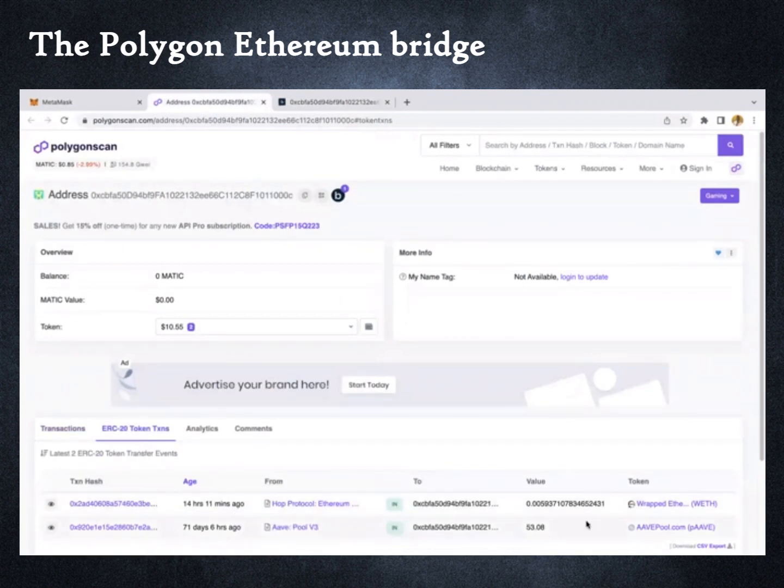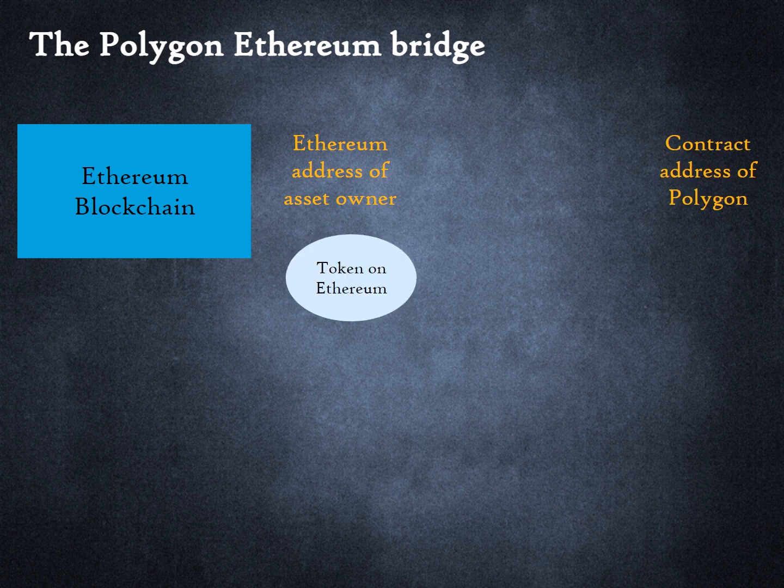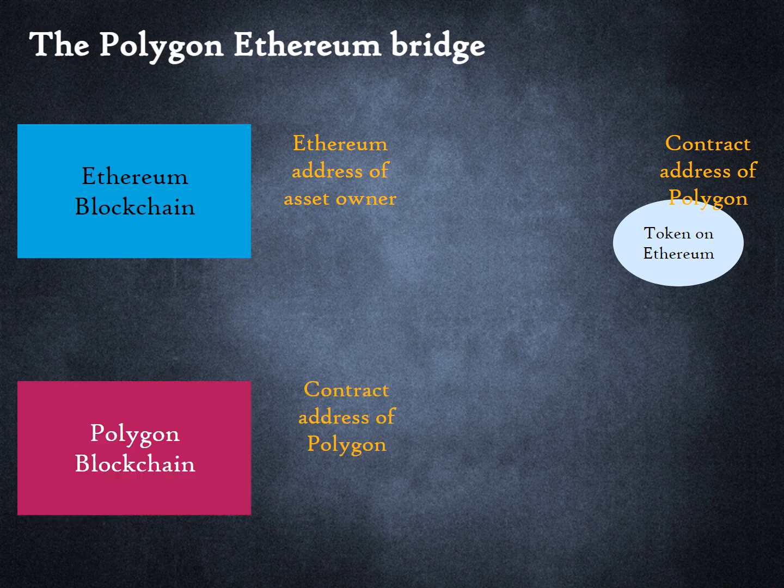These are called airdrops, where someone sends you a token unsolicited. Some of these airdrops could be equivalent to email spam. Others could be genuine tokens sent by a token issuer to a large number of addresses, as part of its marketing effort. We can now visualize what happens in the transfer of assets via the bridge. The asset on Ethereum transfers from the holder's Ethereum address to a Polygon contract address on the Ethereum blockchain. The asset is locked inside this address. A new token of a nearly equivalent amount is minted and transferred to the holder's Polygon address.